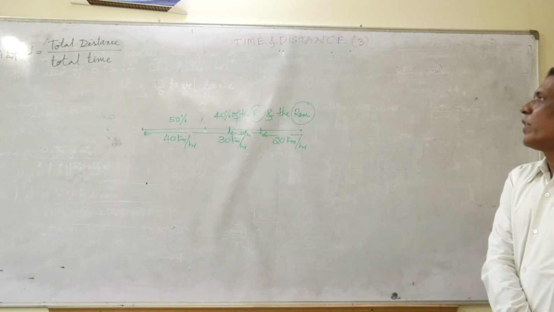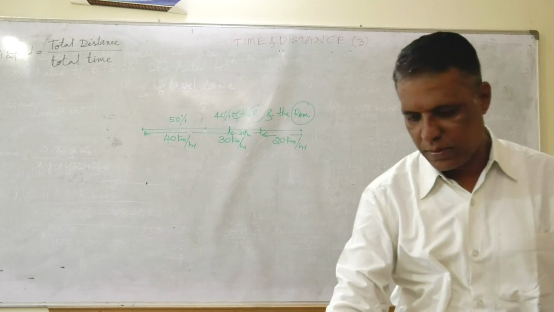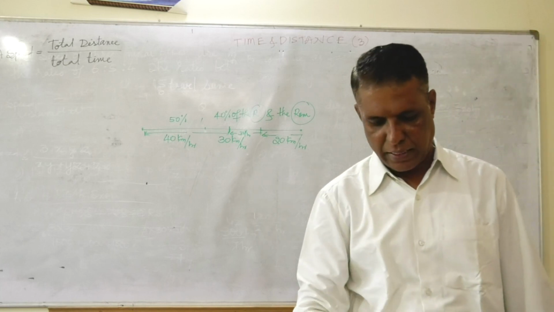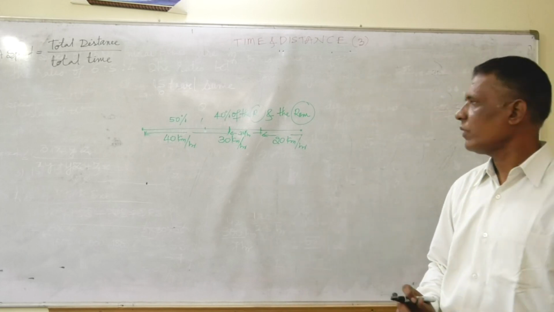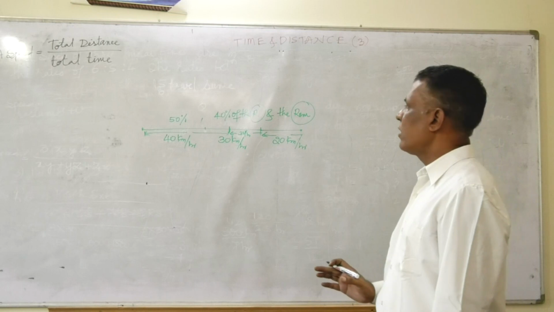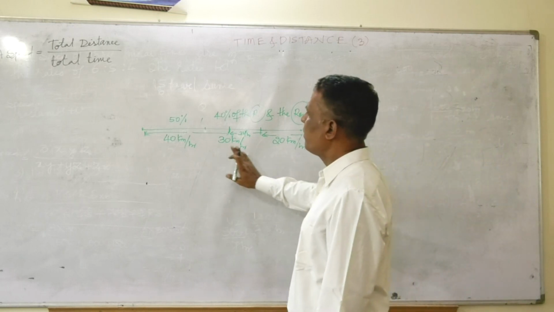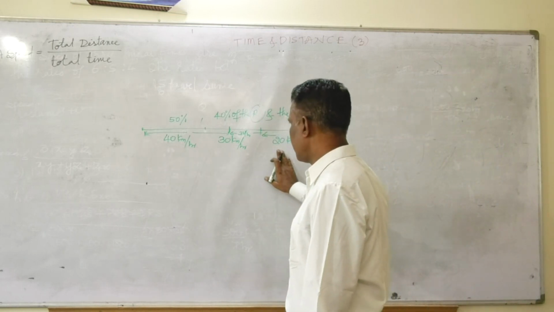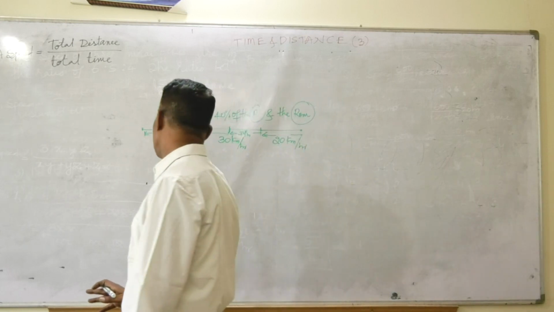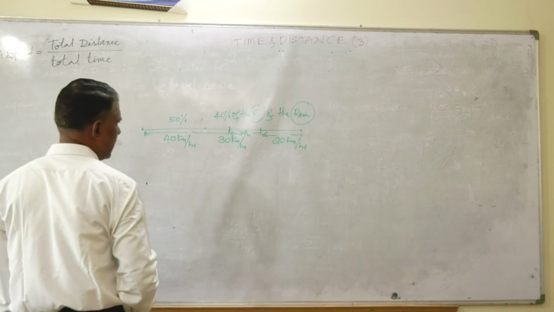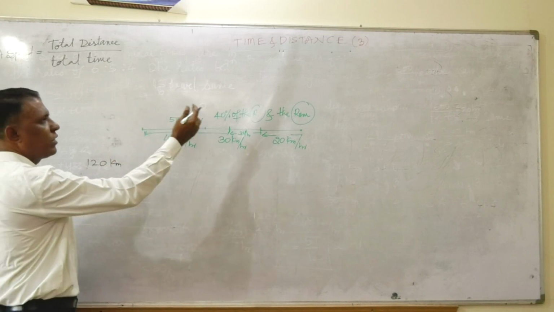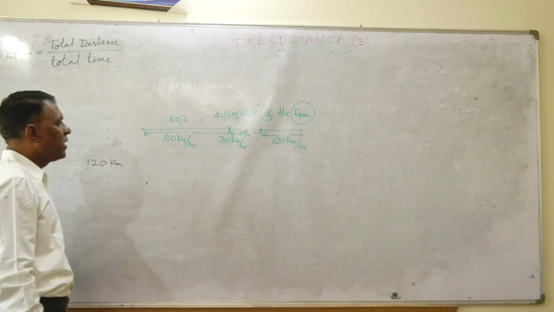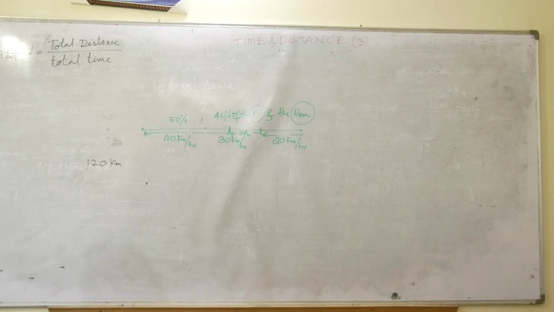For that, what to do, friends? Here also it is better you apply the same tactics. What is that tactics? I have to see the LCM. What is the LCM of 3, 4 and 5, that is 20, 30 and 40? It is 120, right? 120 kilometer is the total distance, friends.